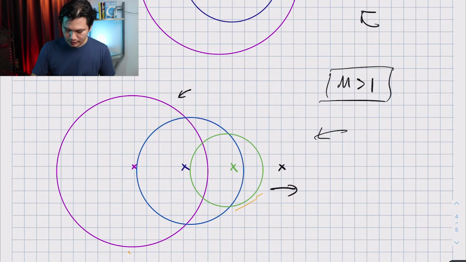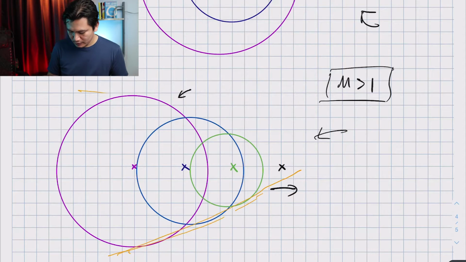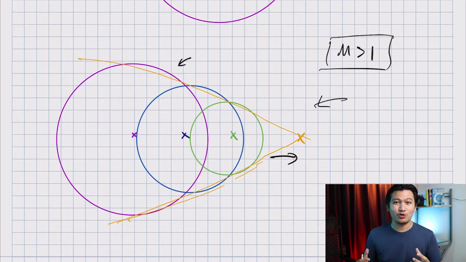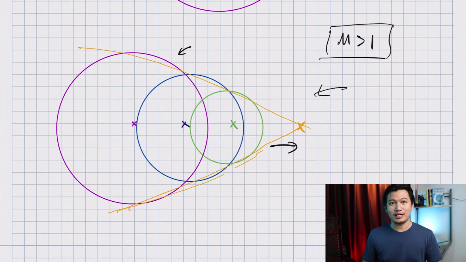Let's see if this works. The lines that connect the edge of the cone should intersect the source. Now obviously I'm going to remove this here and let's say the source is here. This is because of the lack of scaling in my diagram, but it should look something like this.